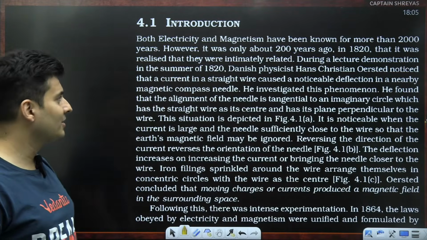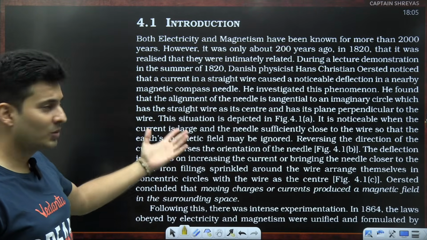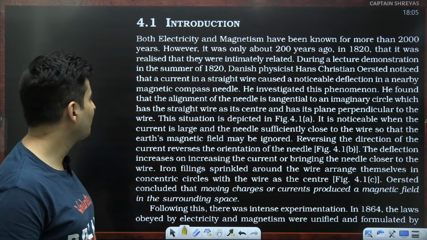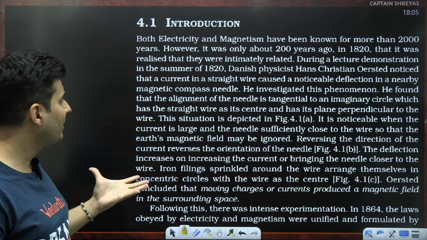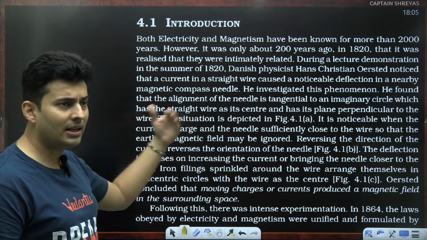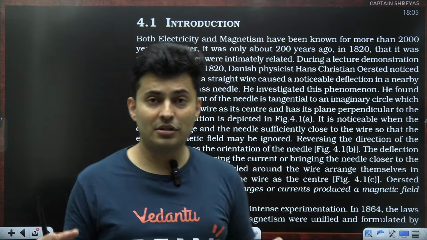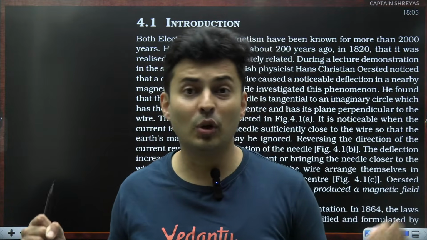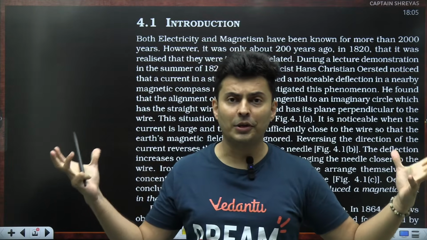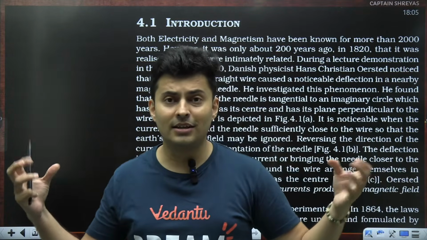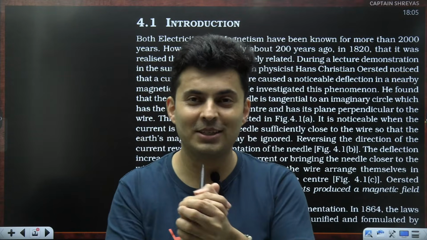Almost 2000 years, right? And it was only 200 years ago, which is just in probably 1820, that it was realized that electricity and magnetism are actually related, and there are many scientists who were actually involved in this. See, we know gravitational force, we know nuclear force, we know electric force, we know magnetic force. So these are like our fundamental forces in nature. People then realized that actually electric force and magnetic force are the different avatars of the same thing.